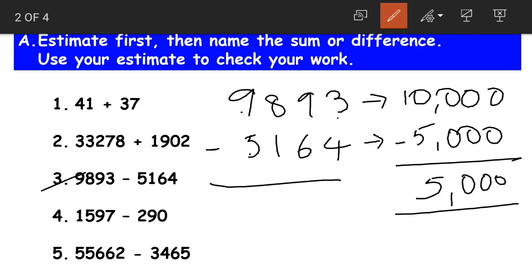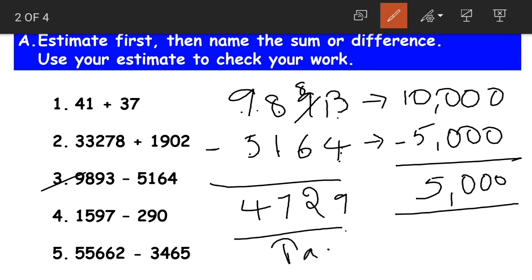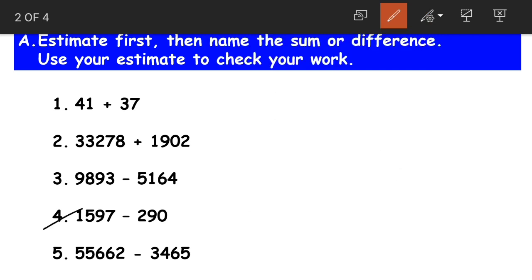Now what is the actual difference? As 4 cannot be subtracted from 3, we borrow 1 from 9. 13 minus 4 becomes 9, 8 minus 6 becomes 2, 8 minus 1 becomes 7 and 9 minus 5 becomes 4. So the actual difference is 4,729. The estimated difference is 5,000. Again, is it a reasonable estimate? Yes, it is a reasonable estimate as both the actual and the estimate are near to each other. Moving on to the fourth question.